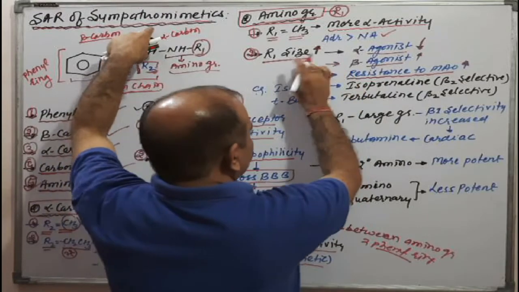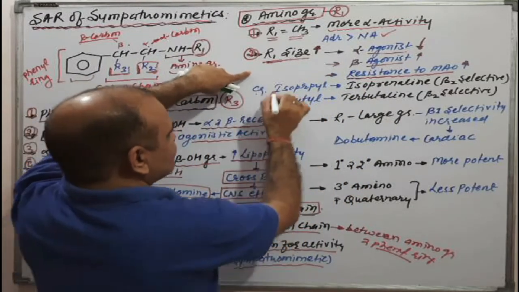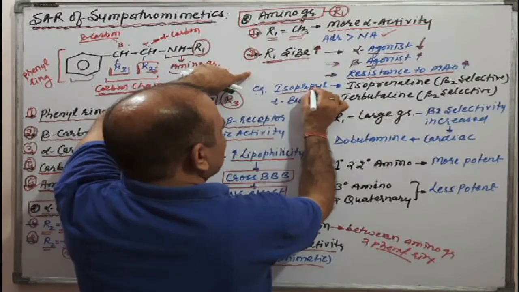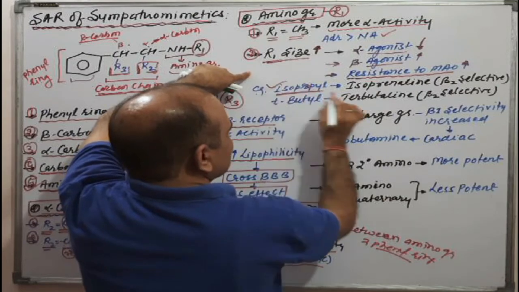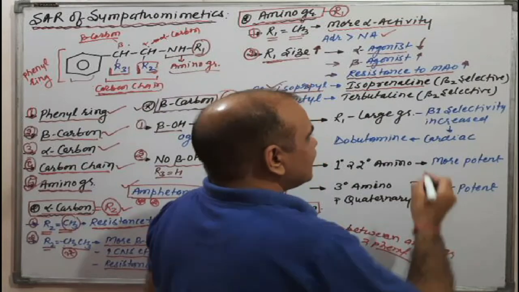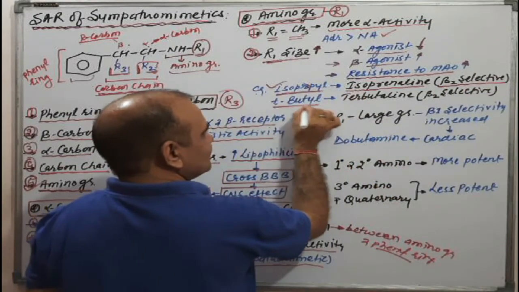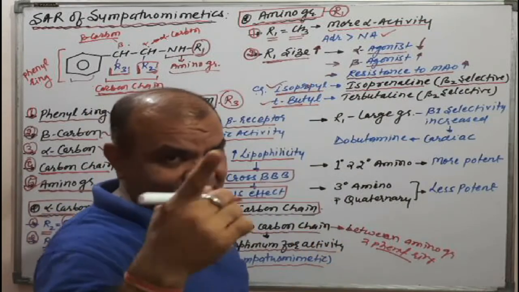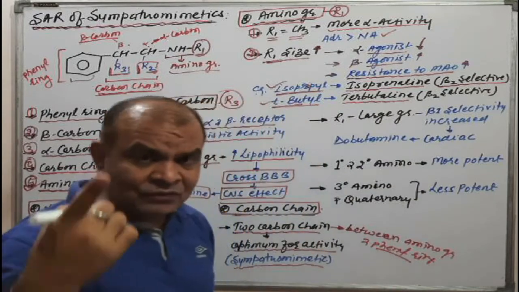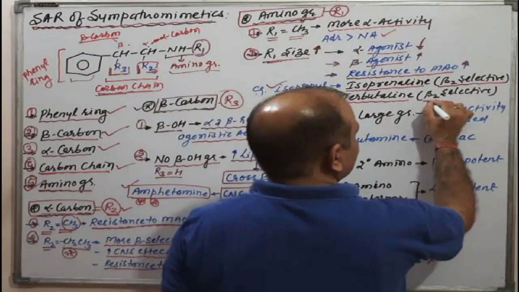If we increase the R1 size, for example with isopropyl, isoprenaline has an isopropyl functional group and is beta 2 selective. At the same time, a tertiary butyl group is present in terbutaline, as we discussed in the classification of these sympathomimetic agents, and terbutaline is again beta 2 selective.